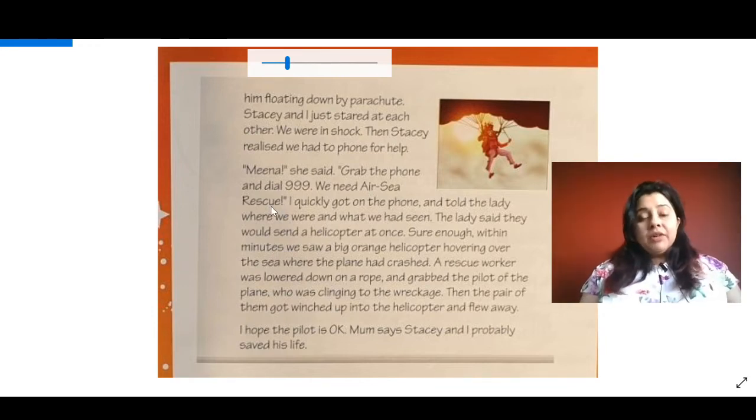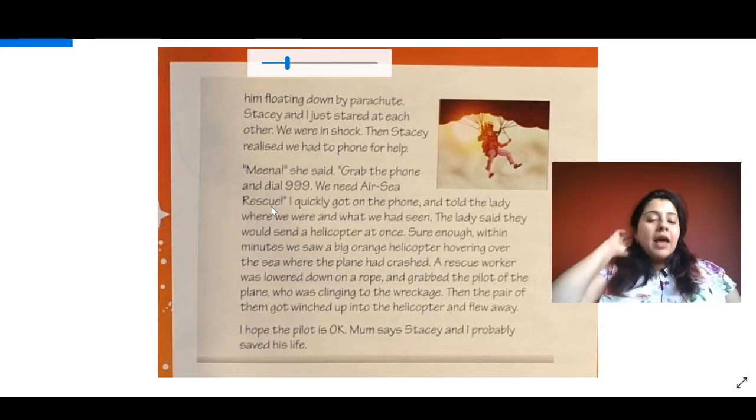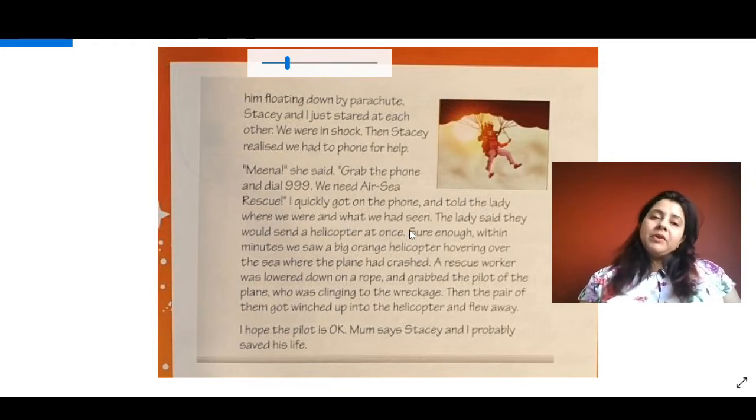And then it ended with an exclamation sign which is inside the speech mark, right? Okay. Now Stacy asked Meena to call Air Sea Rescue quickly, and Meena does it quickly. "I quickly got the phone and told the lady where we were, and she explained everything to the person who picked up the phone. Then the lady said they would send a helicopter at once. Sure enough, within minutes, we saw a big orange helicopter hovering over the sea where the plane had crashed." So someone has come to rescue, isn't it?